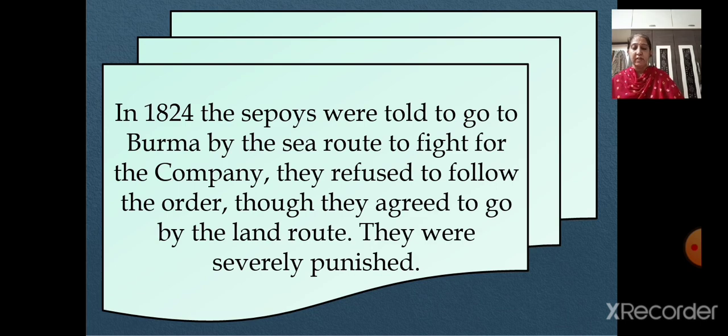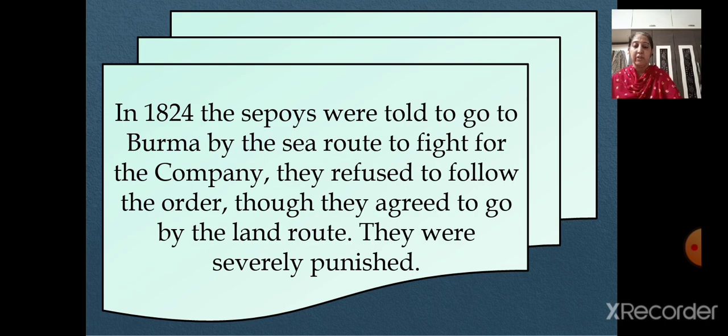How did you know that if they crossed the sea they would lose their religion and caste? Many people in the country believed that if they crossed the sea, they would lose their religion and caste. And here one incident came in front of them.